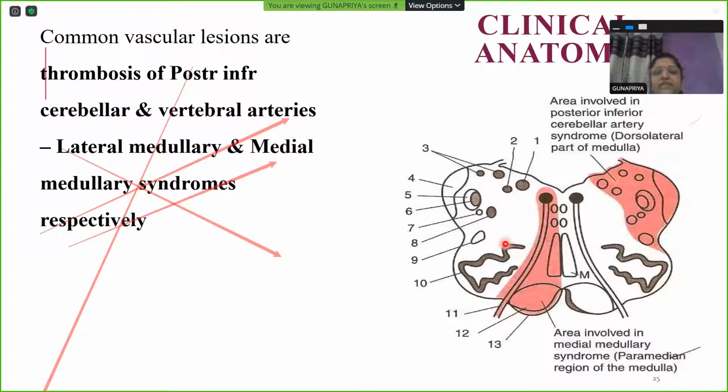From this picture itself, if the area supplied by vertebral artery is affected by loss of blood supply, this will form medial medullary syndrome because it is close to the midline. If this dorsolateral area supplied by PICA is affected, that will be called lateral medullary syndrome, usually due to vascular thrombosis.